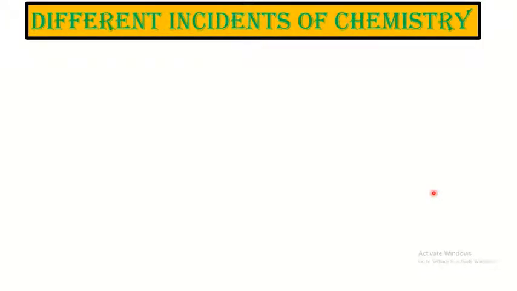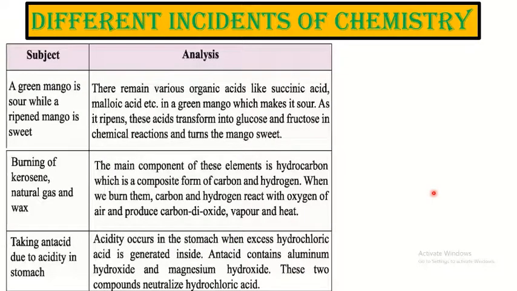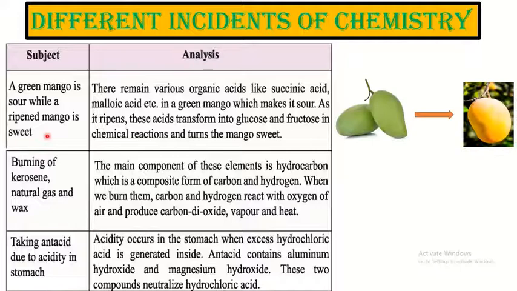Now, different incidents of chemistry. A green mango is sour, while a ripened mango is sweet. You know this. A green mango, that is green in color, tastes sour, but the ripened mango is sweet. Why? Because in green mango, there remain some organic acids like succinic acid and malic acid, and you know organic acids are sour in taste. So green mango also is sour.